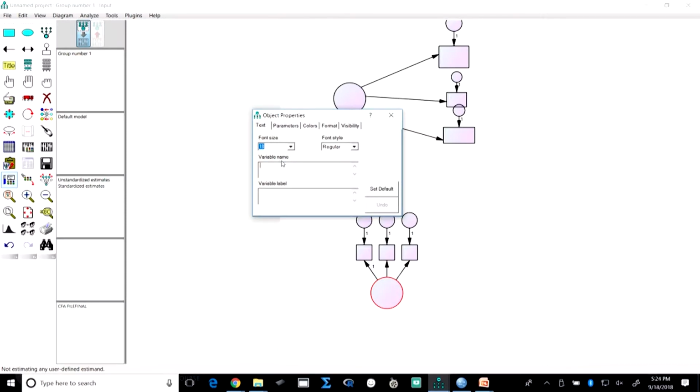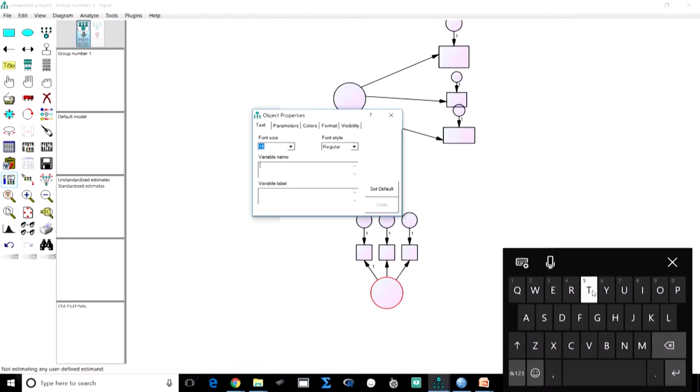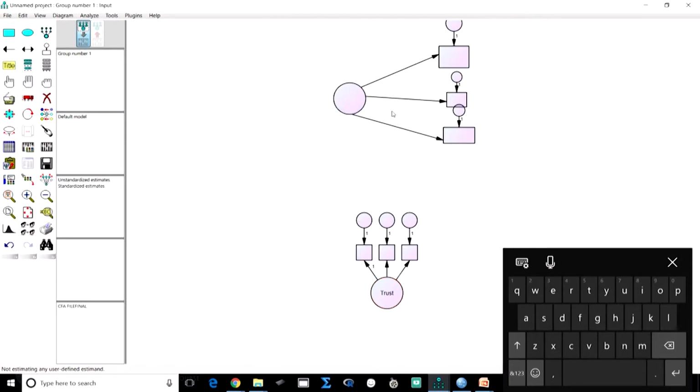Whatever you want to write, I am writing trust. Okay, trust. So, this is my construct, right. Now, what is the variable? How do I bring the variables?